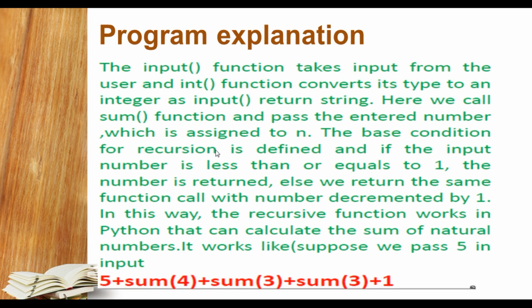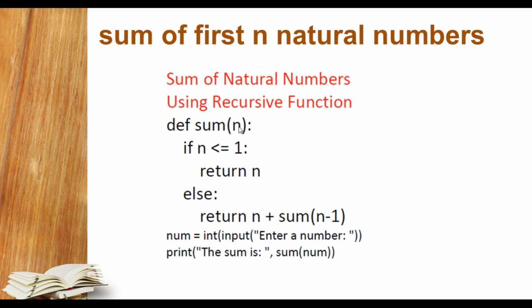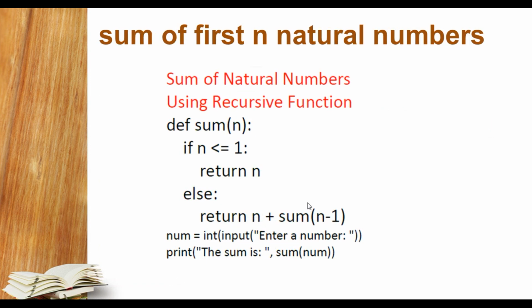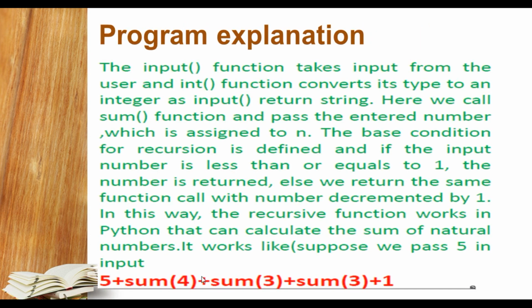If the base condition is false, then it will calculate the recursive call, okay. Suppose the first number is 5, so 5 will be passed to the argument n, and it is not less than or equal to 1, so it will do one thing: 5 plus sum 4. Why sum 4? Because n minus 1 will be 4, okay. And then again it will check the base condition. If it is false, it will again go on with 4 plus sum 3, then 3 plus sum 2, and so on, and the answer will come.